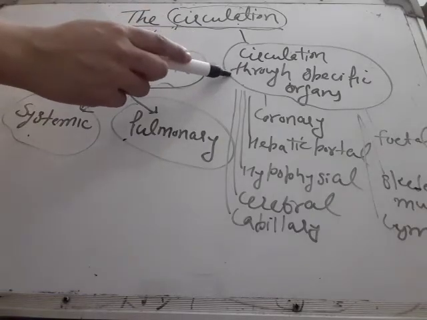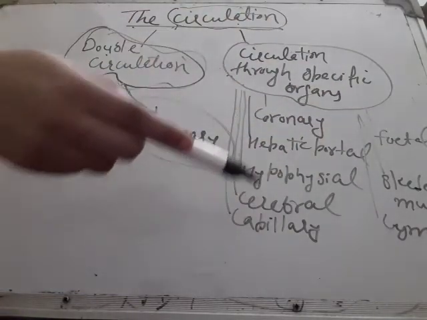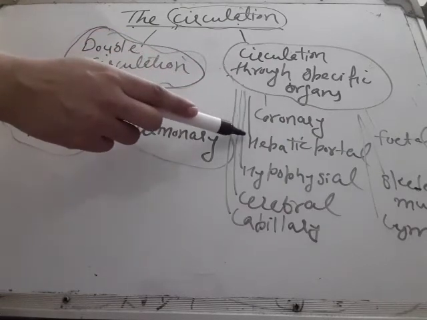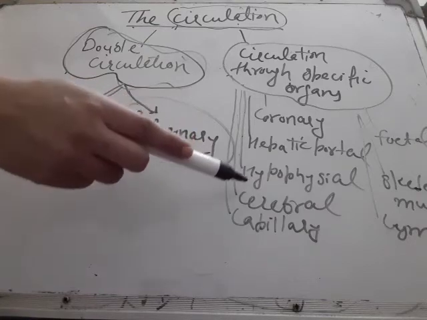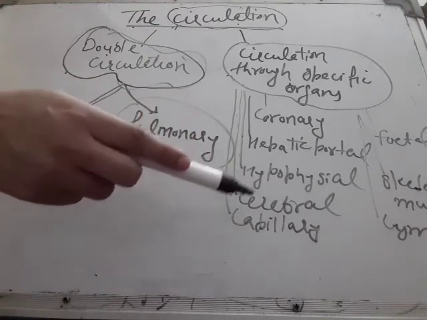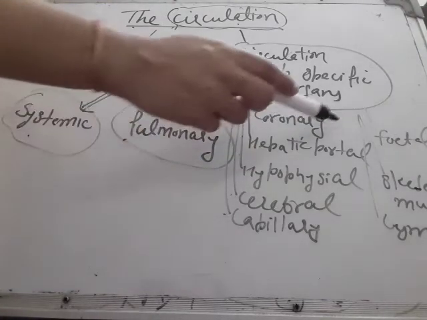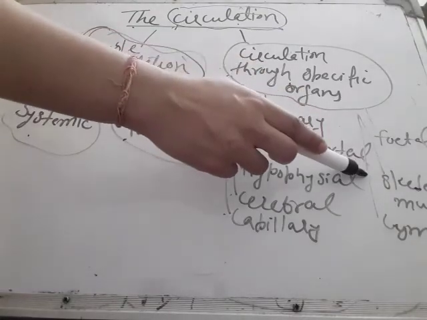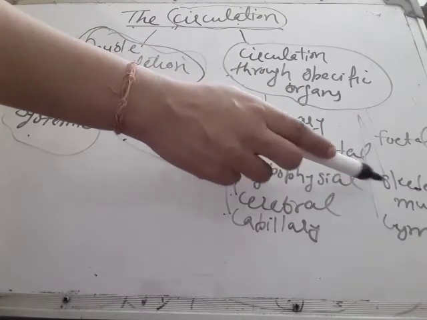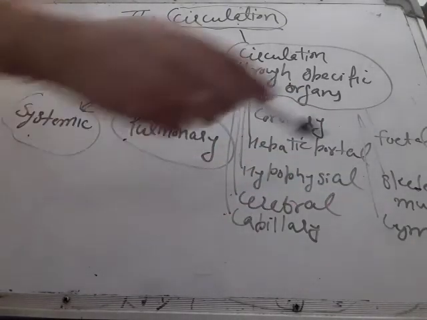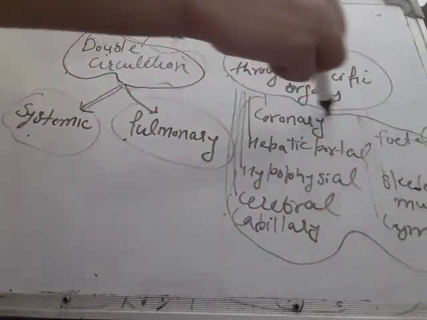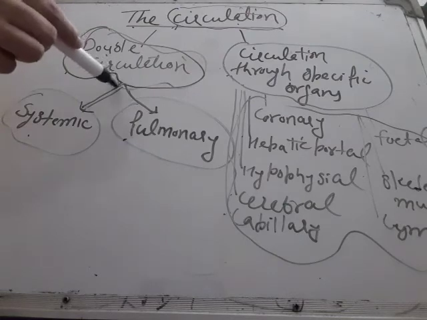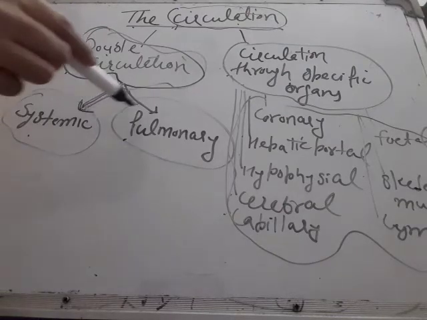And circulation of blood through specific organs is further of these types: coronary circulation, hepatic portal circulation, hypophyseal circulation, cerebral circulation, capillary circulation, fetal circulation, circulation through skeletal muscles, and lymph circulation. These all are the types of circulation through specific organs. And double circulation is of two types, systemic and pulmonary.